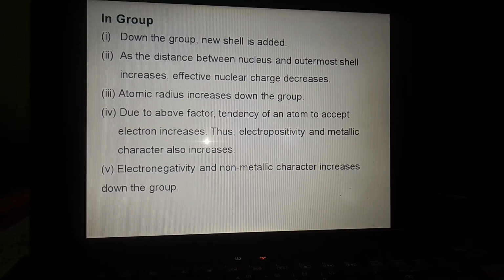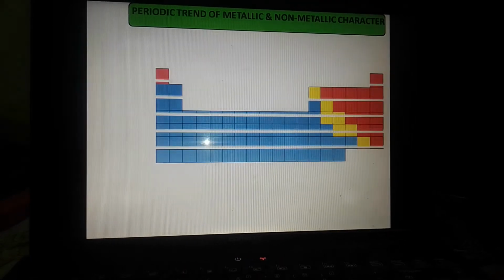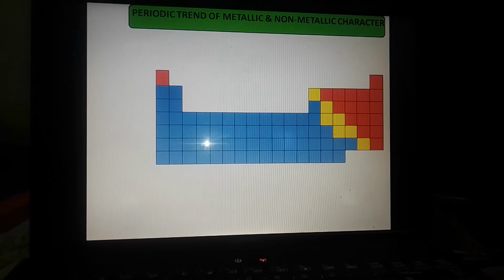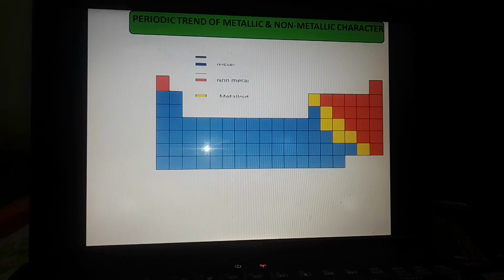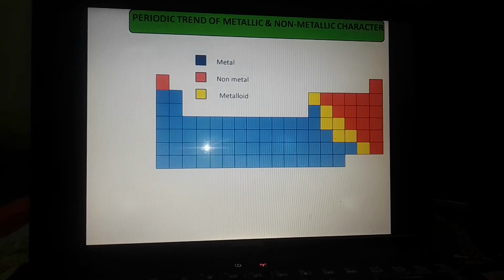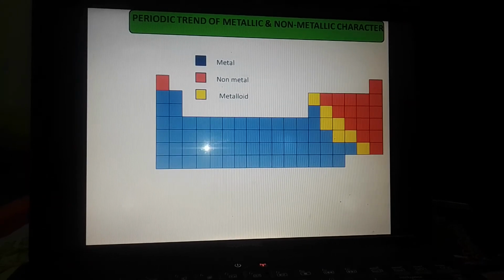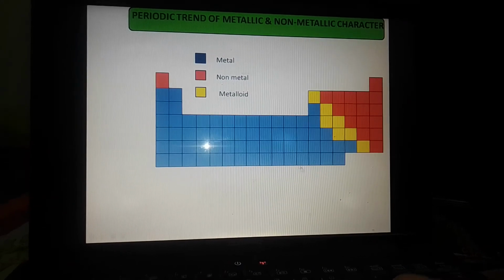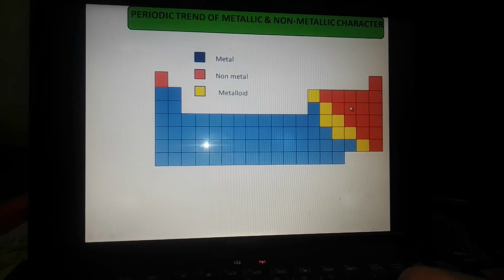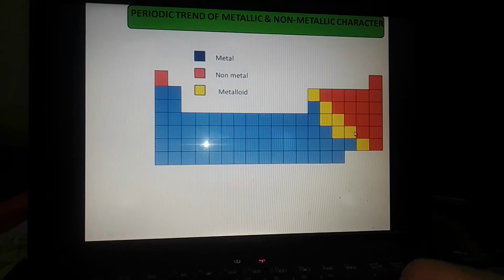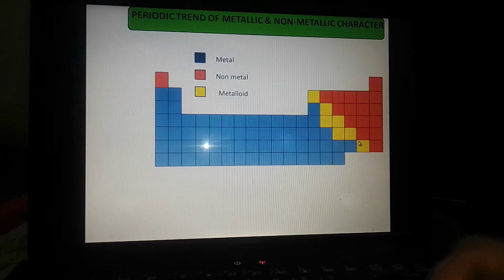Now first of all, let us revise all that content. We will see the periodic trend of metallic and non-metallic character. In this periodic table, we can see three colors. These blue colored elements are all the metals. This red color shows the non-metals, and this yellow color shows the metalloids.